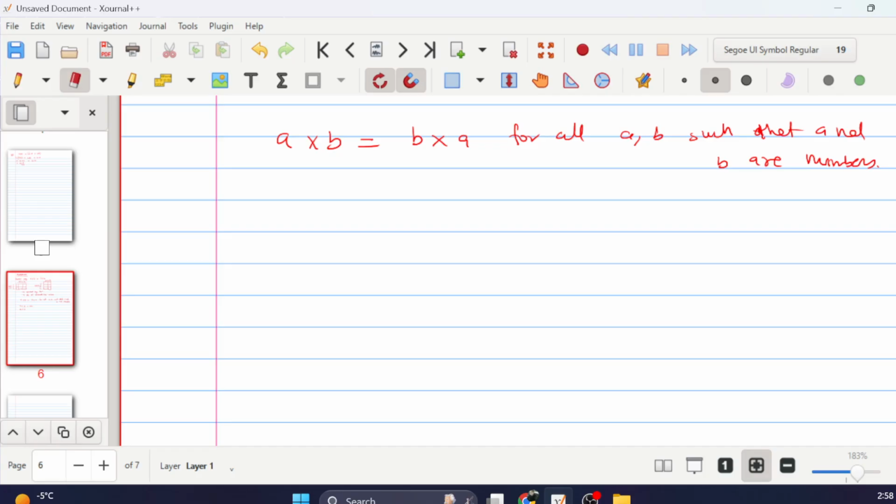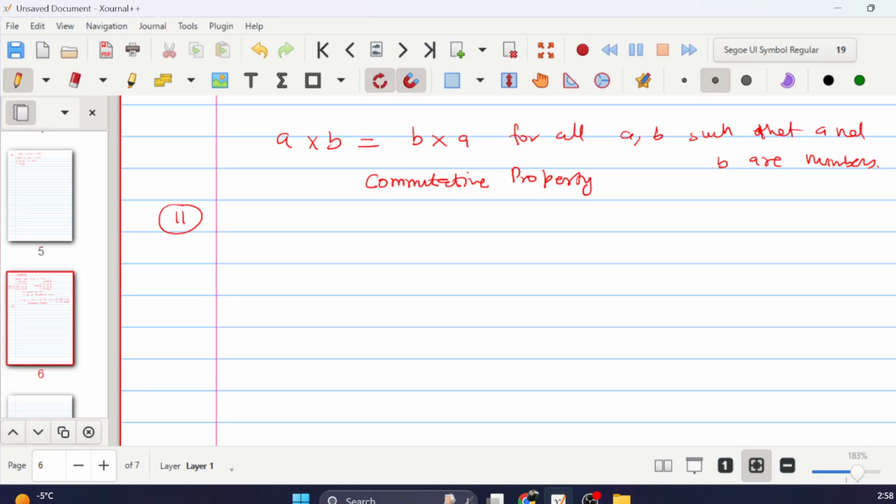Okay, now there is the second part, which we did last time. This is commutative. So basically it is the commutative property. The commutative property holds true for multiplication also. So addition is commutative, multiplication is commutative.